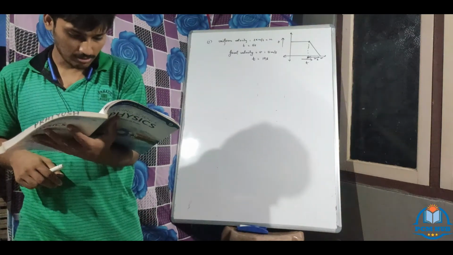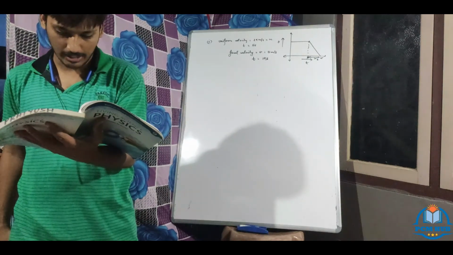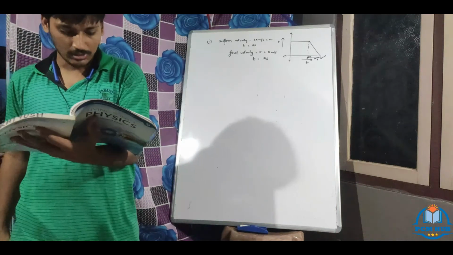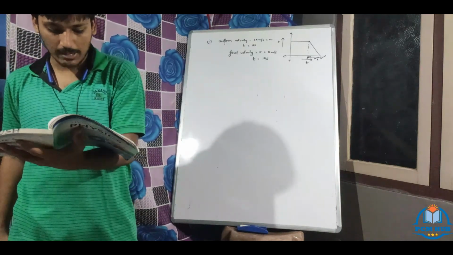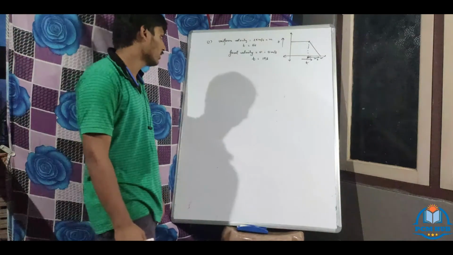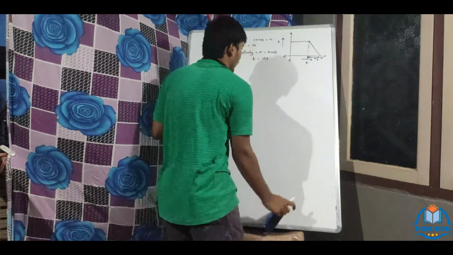The car moves for 5 seconds. The brakes are then applied and the car comes to rest with uniform retardation in 10 seconds. Draw a velocity-time graph and use it to find whatever is asked. This is the graph I have drawn for this.